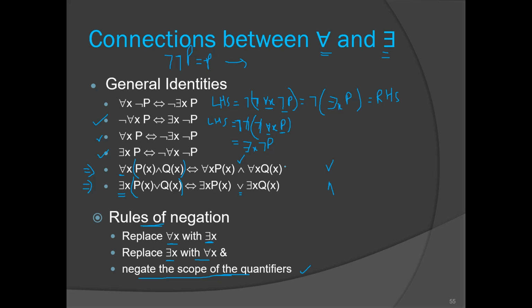So we have only two distributive laws in case of universal and existential quantifiers. Please note this down. Distributive means I have distributed this over these two things, right? So remember these identities and these rules of negation.